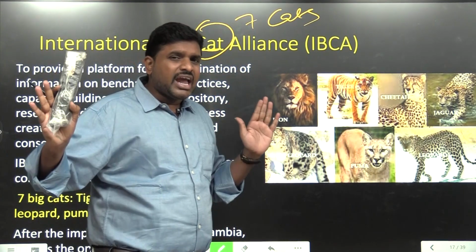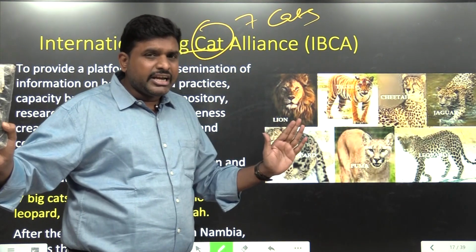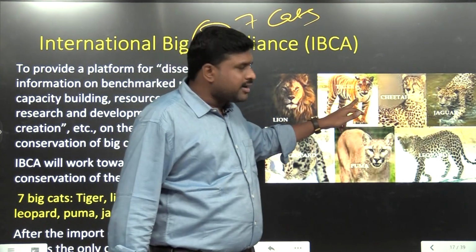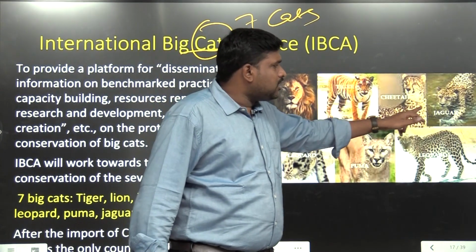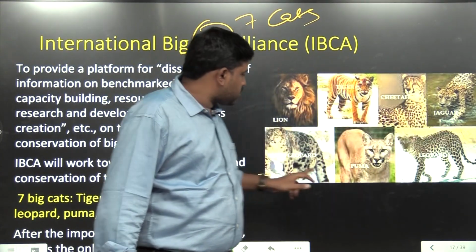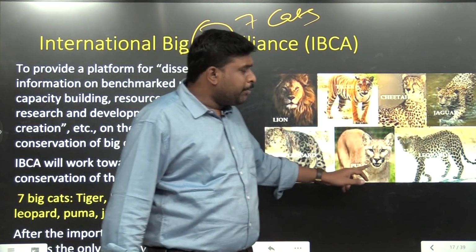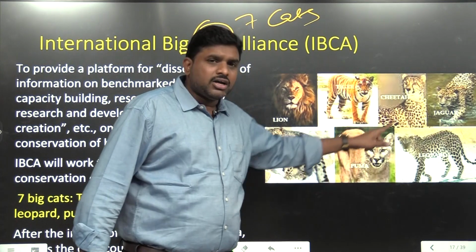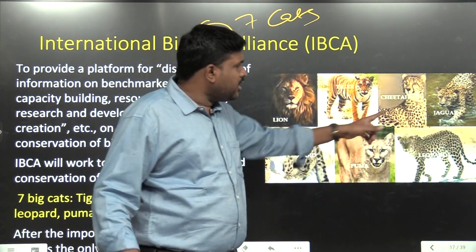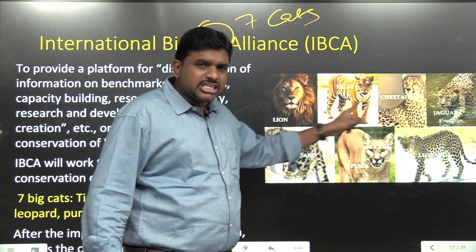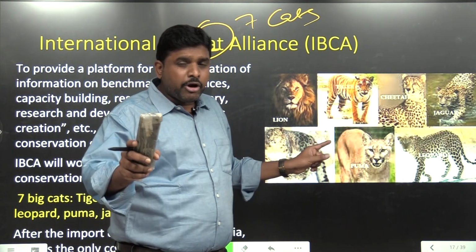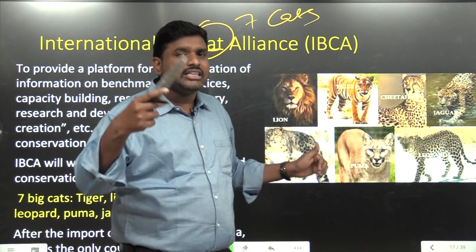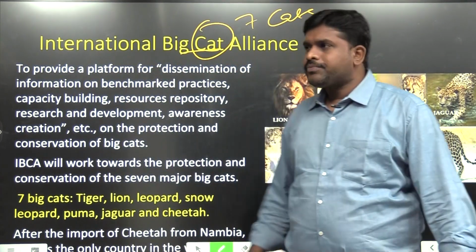7 varieties of big cats are there in the world: lion, tiger, cheetah, snow leopard, puma, leopard, and jaguar. Jaguar and puma, these 2 are absent in India. The rest are all found in India. From a prelims point of view, we can expect a question like which of the following big cats are absent in India. In that way, we can understand it.